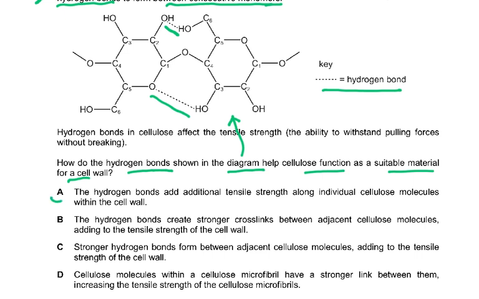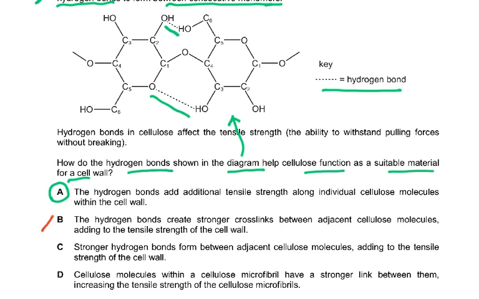So this is correct, along individual cellulose within the cell wall, because they're just showing you between the two monomers. Now, why is B wrong? I want you to understand that. I remember somebody wrote a comment that you do not explain the ones which are wrong, because I assume that you all know your biology good enough, at least 70%, to be doing these papers.